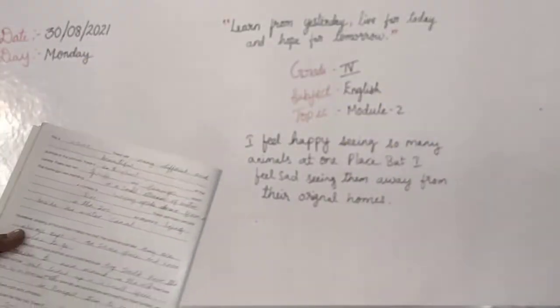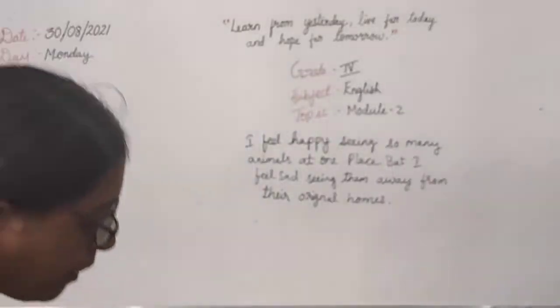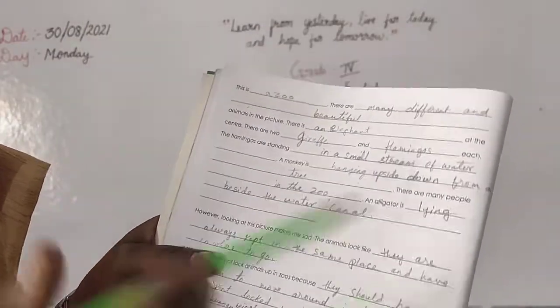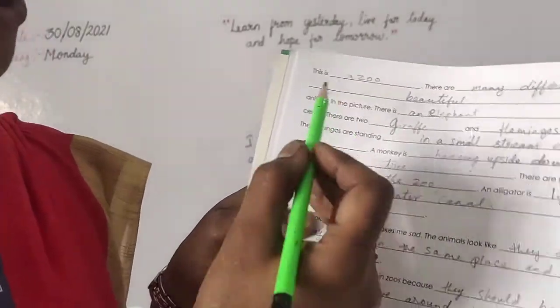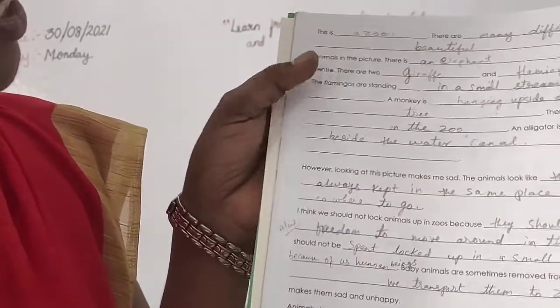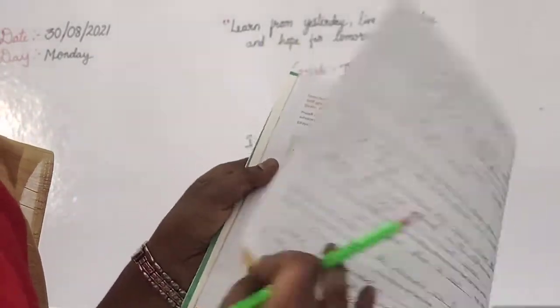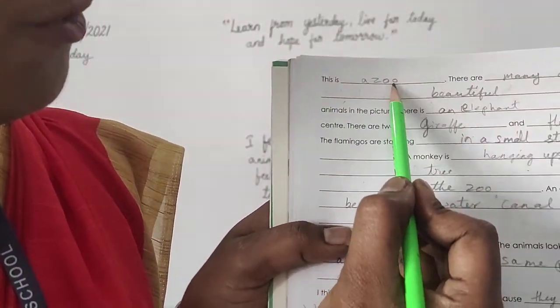Then they have given some fill in the blanks, right? See, I will show in the picture itself. Now here itself, children. On the board I can't write, right? So I will show you how to write here itself. Okay, take out page number 12. This is a zoo, which we saw, right? So we will write here. See, this is a zoo.